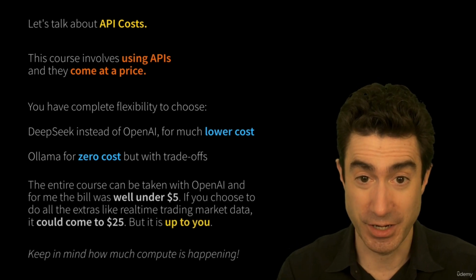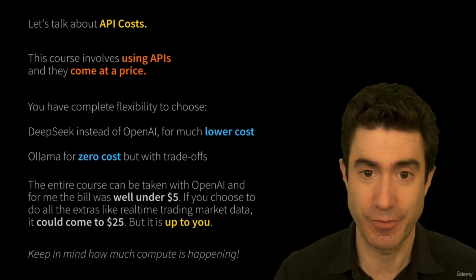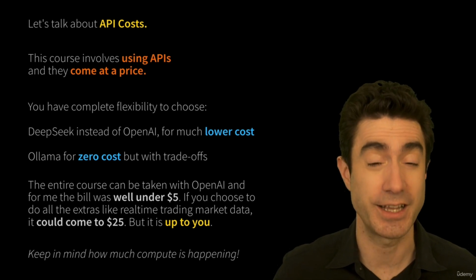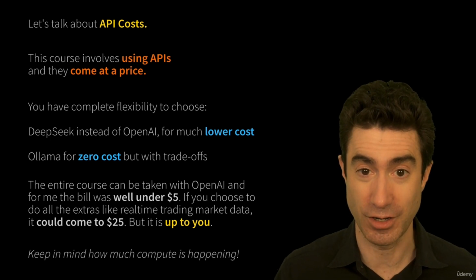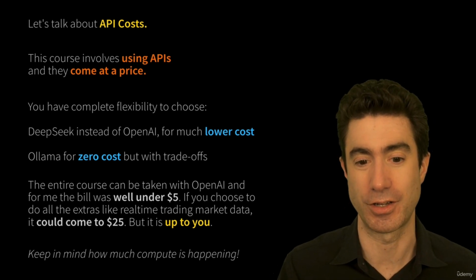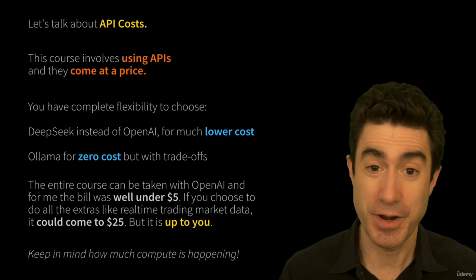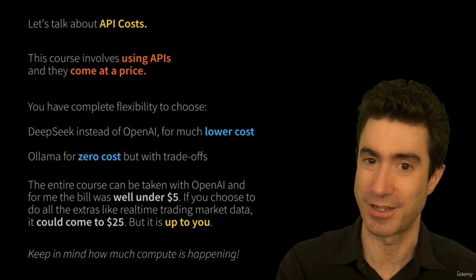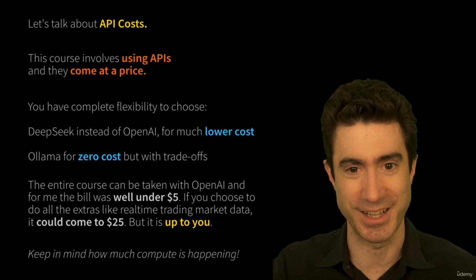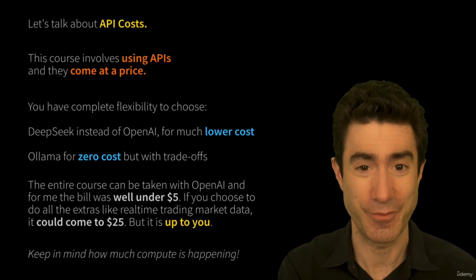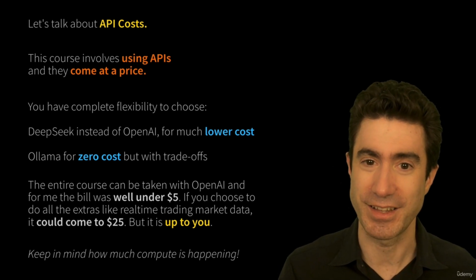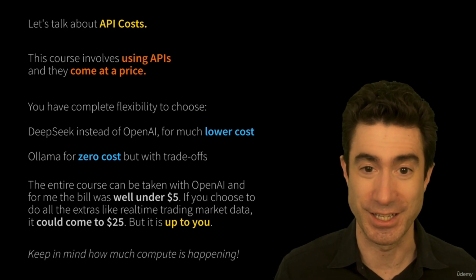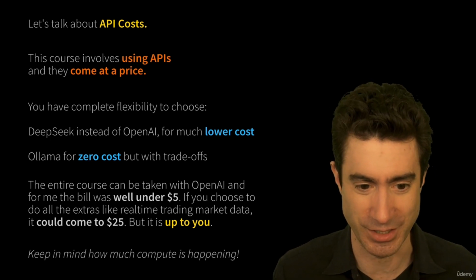So what are these API charges? Well, different countries might have different pricing. What I can tell you is that for me running this entire course, I spent well under $5 on any of the LLM model costs. It's very cheap. With OpenAI, the first time you use it, you need to put down at least $5 up front, and it's a kind of pay as you go that you spend against. So that's annoying. So you might have to do that if you haven't done it before. But other than that, the actual amount that we'll spend will be relatively small, a matter of a few dollars. And it's very hard to spend very much on DeepSeek because it's so cheap.